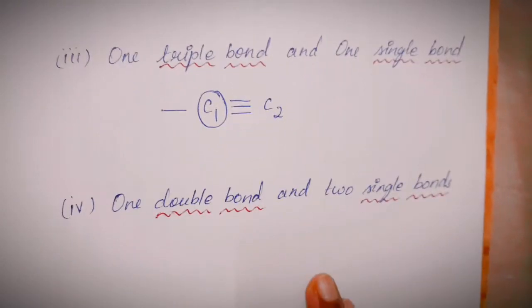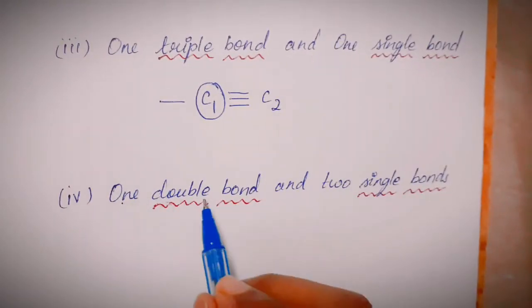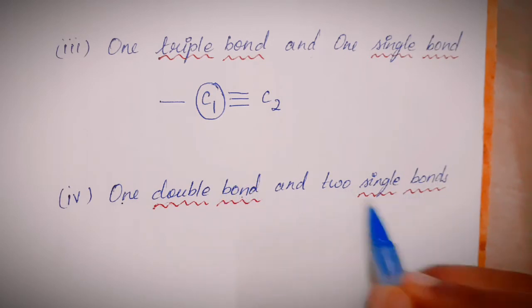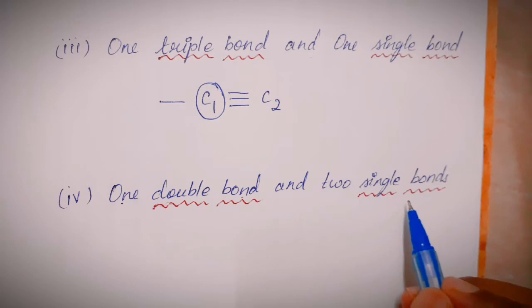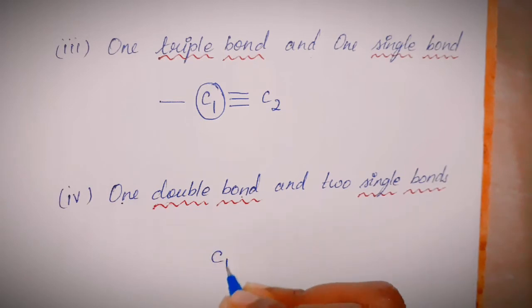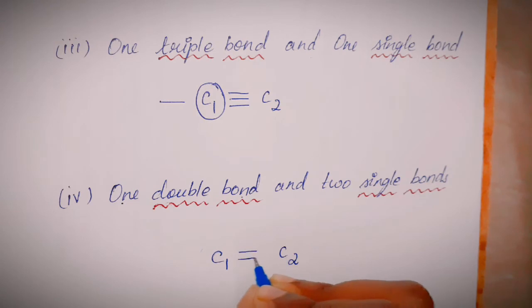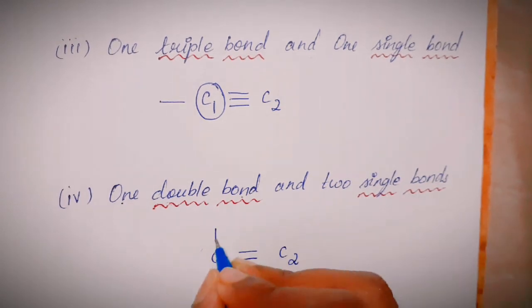Moving on to the fourth possibility. One double bond, so 2 bonds are counted, and 2 single bonds. Again 2 bonds making 4 bonds. We'll see C1 and C2. I'm going to take C1. C1 has to form one double bond, so I'm putting a double bond here, and 2 single bonds, 1, 2.